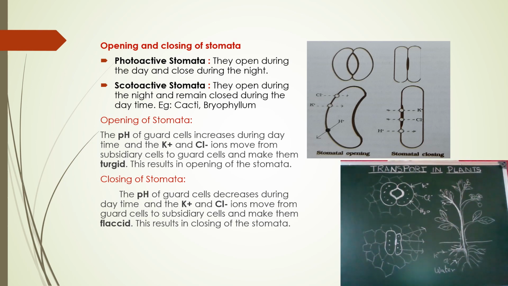Before going to the opening and closing of the stomata, we will first see the structure of the stoma. In earlier classes, you learned the structure of the stomata. It has two guard cells, and it is surrounded by cells called subsidiary cells. These are the epidermal cells. Then these two are the guard cells.